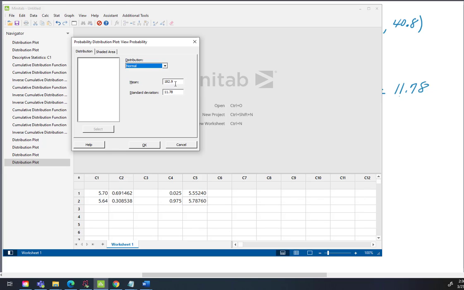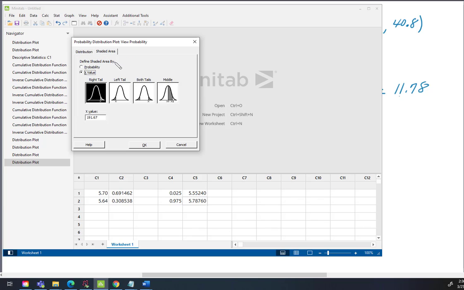Well, it's 182.9. Now that's already typed in because I did this problem a few minutes ago. So 182.9 is still correct. What's the standard deviation? We calculated that to be 11.78 with the help of the central limit theorem is how we figured that out.